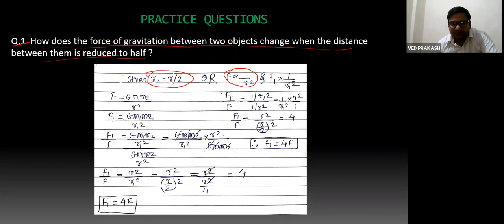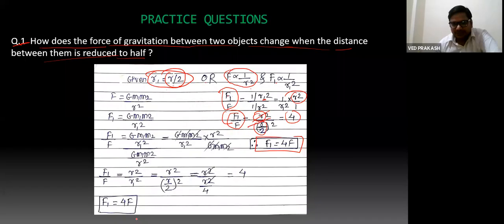So if you divide these two forces, F1 by F2, which is required in this question, then in place of r1 you write r, and in place of r2 you have to write r by 2. So r square and this is r by 2 whole square. So this r square would cancel out and 2 square becomes 4. So F1 by F2 is 4. So F1 can be written as 4 times of F. So the final force acting on this object will become 4 times the initial value of force.